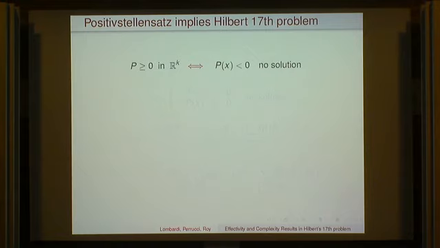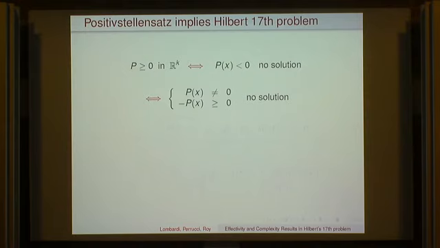If P is everywhere non-negative in R^k, it means that P of x strictly negative has no solution. Okay? Which means that this system, P of x not 0 and minus P of x positive, has no solution. And what does it mean?